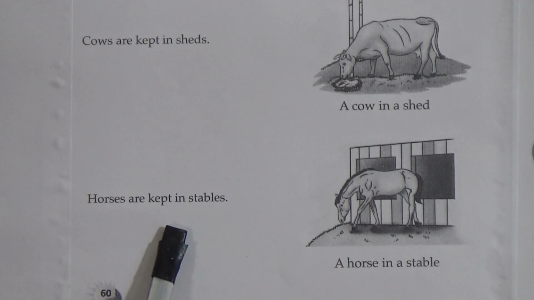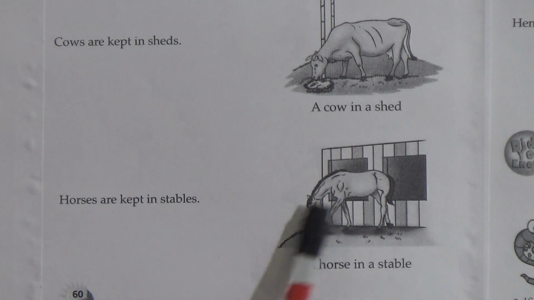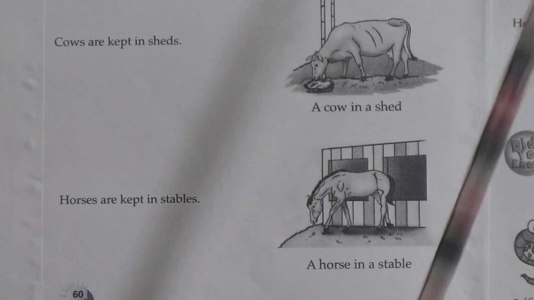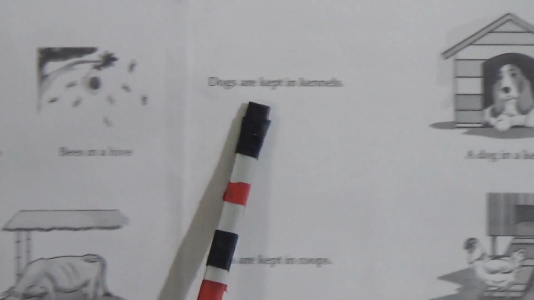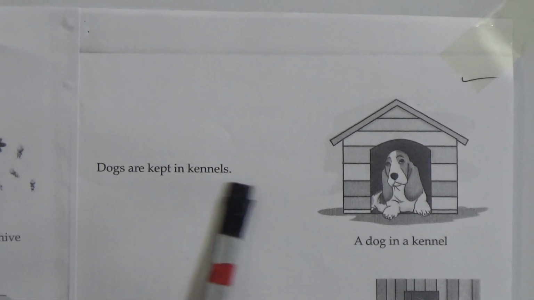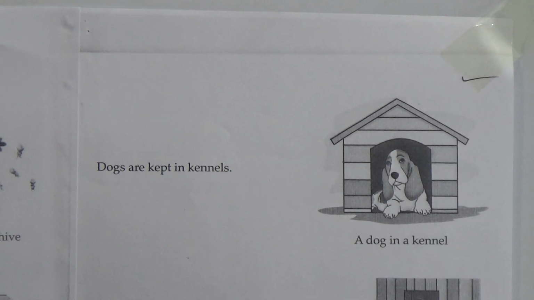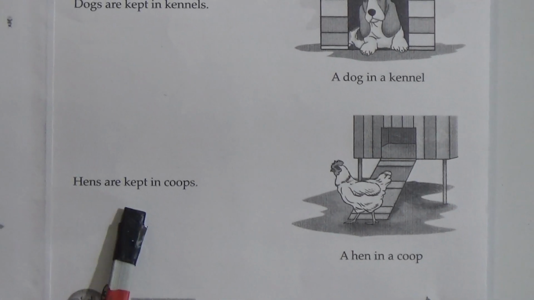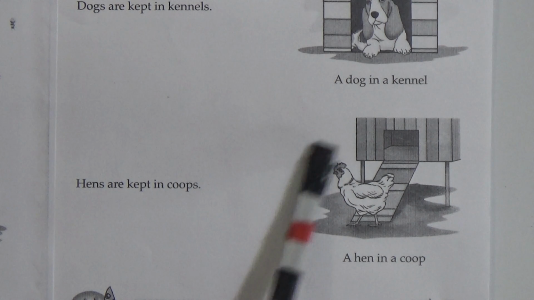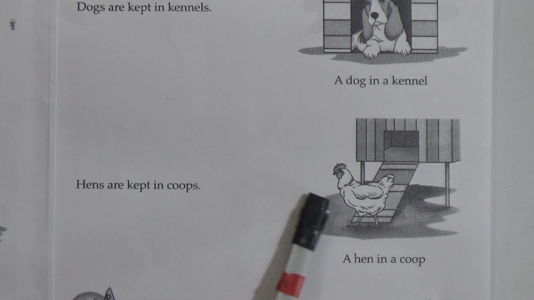Horses are kept in stables. See this figure, a horse in a stable. Go to next page. Dogs are kept in kennels. See here, a dog in a kennel. Now, hens are kept in coops. In the figure, you can see a hen in a coop.